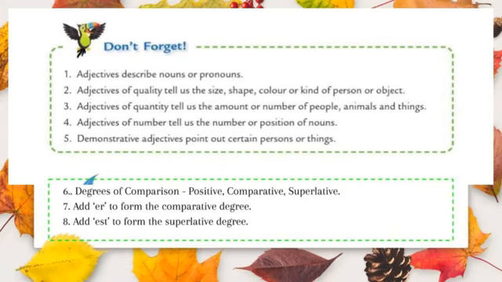And degrees of comparison, adjectives can be formed into three. Adjectives can have three forms. One is positive degree, one is comparative degree, and another one is superlative degree. If there is no comparison, it is positive degree. When we compare two things, it is known as comparative degree. When we compare more than two, it is known as superlative degree. We should add ER to form the comparative degree and EST to form the superlative degree. But for some adjectives, we should not use ER and EST. Instead of that, we should use more and most.